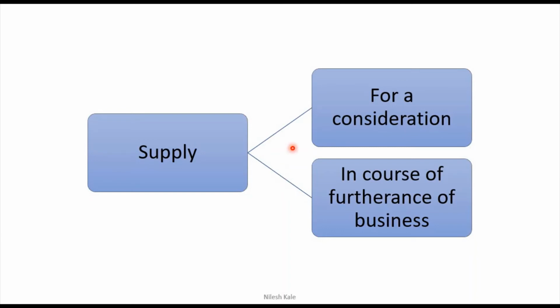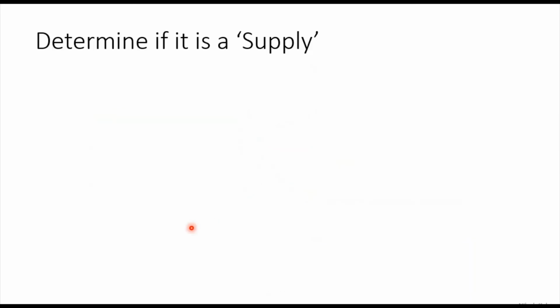Let me give you an example. You are supplying some service for a consideration, but it is not in the course of furtherance of business, then that is not a supply. But in any other case, you have a business, you are doing a supply in the course of furtherance of business, but it is not for consideration, then such a transaction is not a supply. These two conditions must be satisfied, right? So determine if it is a supply. This is the test for you.